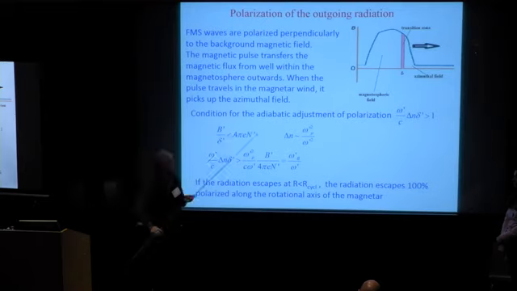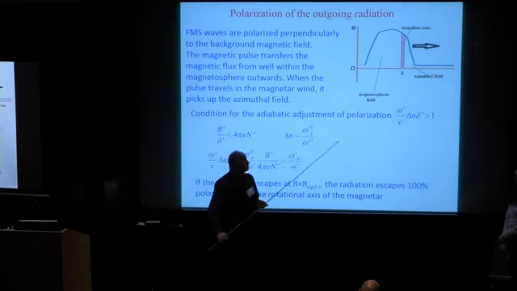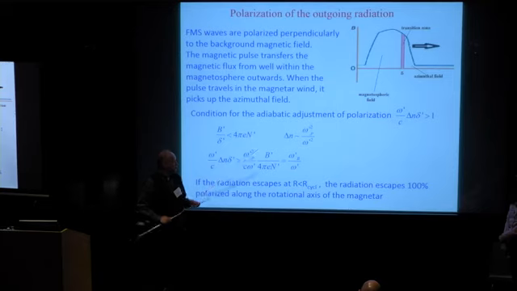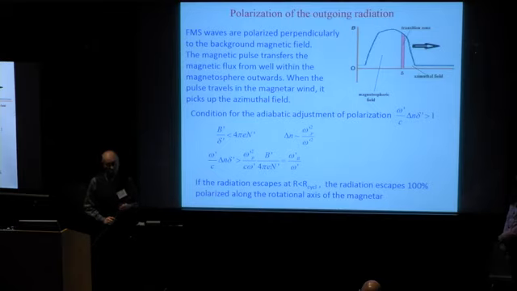One could check that the condition of adiabatic adjustment of the polarization plane in this case is fulfilled if waves escape before the cyclotron resonance is achieved, which is quite possible. In this case, we get 100% polarized radiation, polarized along the rotational axis of the magnetar.